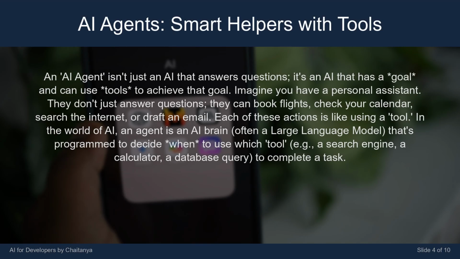An AI agent isn't just an AI that answers questions. It's an AI that has a goal and can use tools to achieve that goal. Imagine you have a personal assistant. They don't just answer questions. They can book flights, check your calendar, search the internet, or draft an email. Each of these actions is like using a tool. In the world of AI, an agent is an AI brain, often a large language model, that's programmed to decide when to use which tool, e.g., a search engine, a calculator, a database query, to complete a task.